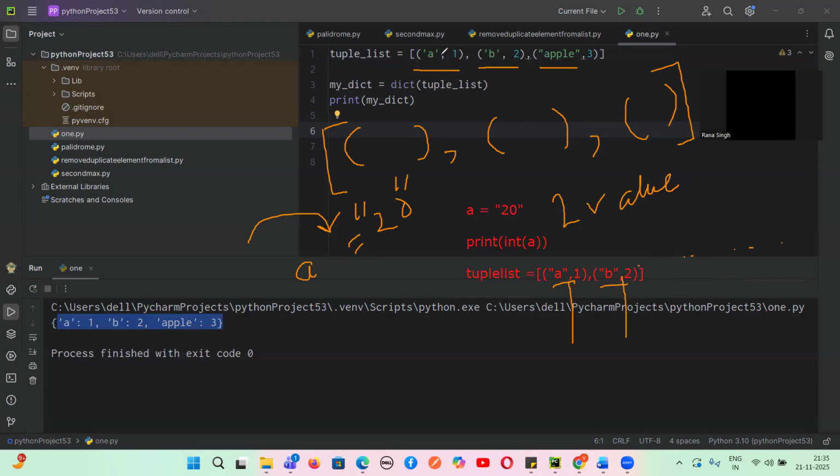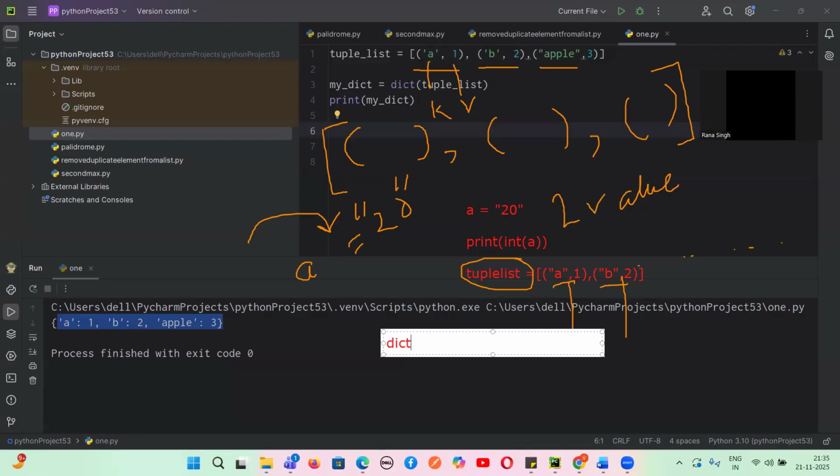But inside this tuple, there should be only two, so that we can identify this is the key and this is the value. Now I want to convert this tuple list into a dictionary. So what can I do? Can someone tell me? I'll use the dict method. Do you remember when I was teaching you type conversion? There's a method called dict. I can write here tuple list, yes or no?